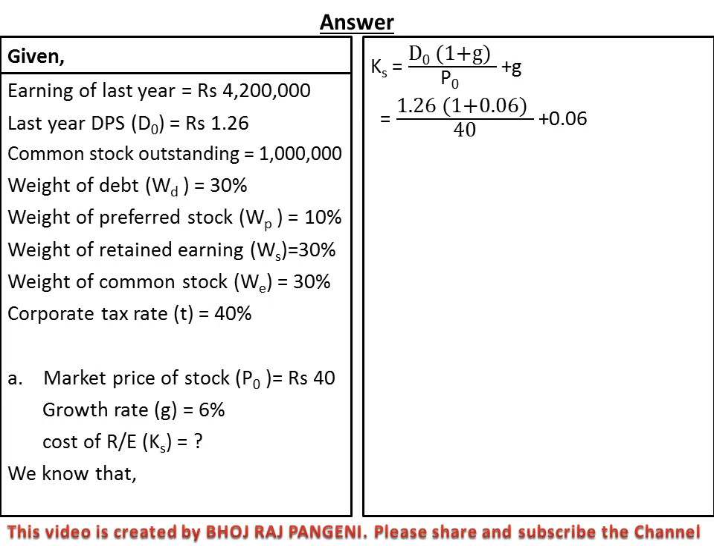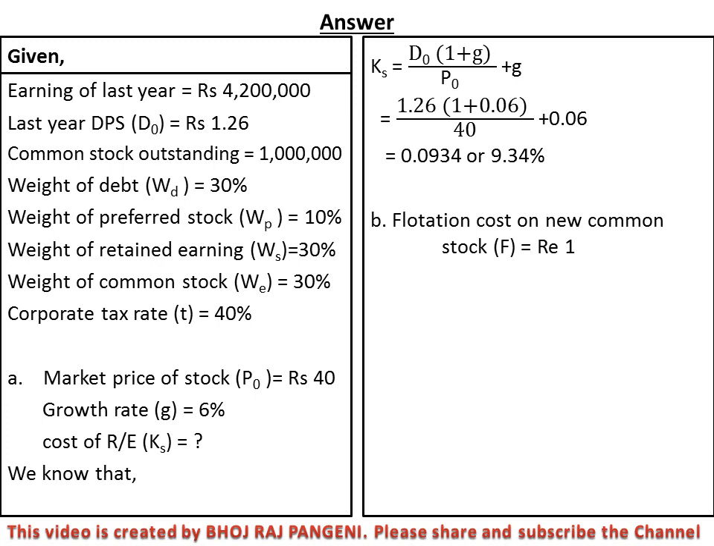Put the value of D0, G and P0 in the formula. We can easily calculate the cost of retained earning. 9.34% is our cost of retained earning. We can easily compute it by putting the value from the given information.